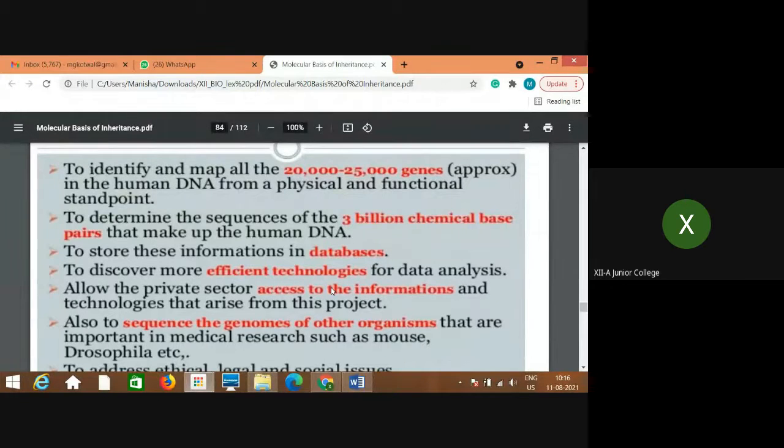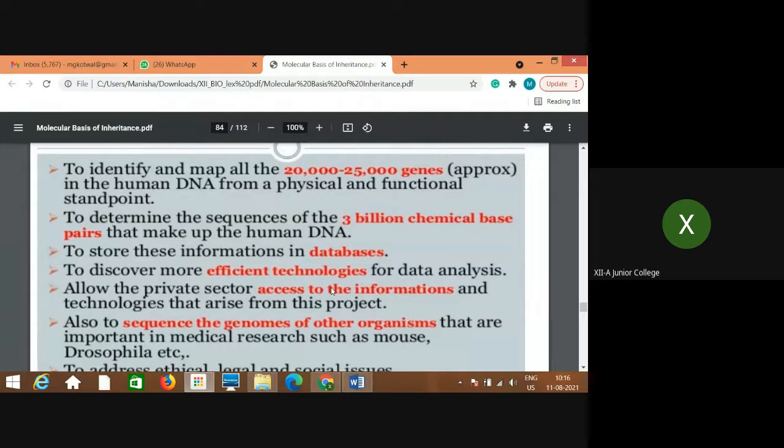To identify the human DNA from a physical and functional standpoint, physically how it is and functionally how it works. Whatever genes are present, how they are, how many base pairs, and then how they function, which particular function or characteristic they are performing.